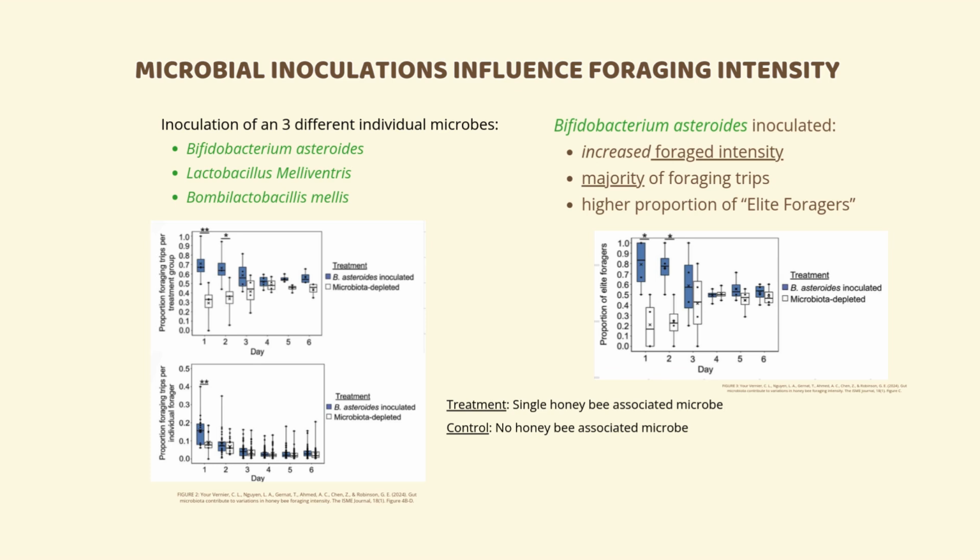In 2021, they collected and treated groups with either B. asteroides, L. melventris, or B. melis, which were the treatment groups, or sterile food, which was the control. This allowed the researchers to have bees whose gut microbiota community was composed of single honeybee-associated microbes or no honeybee-associated microbes.